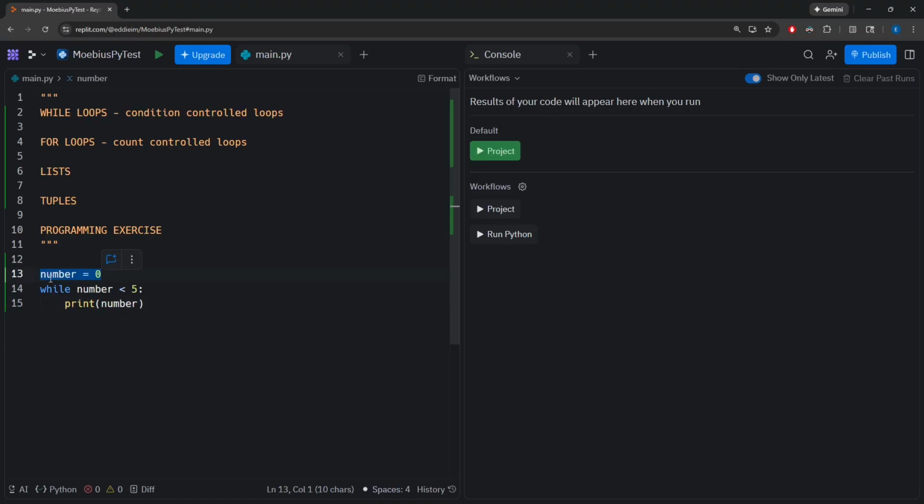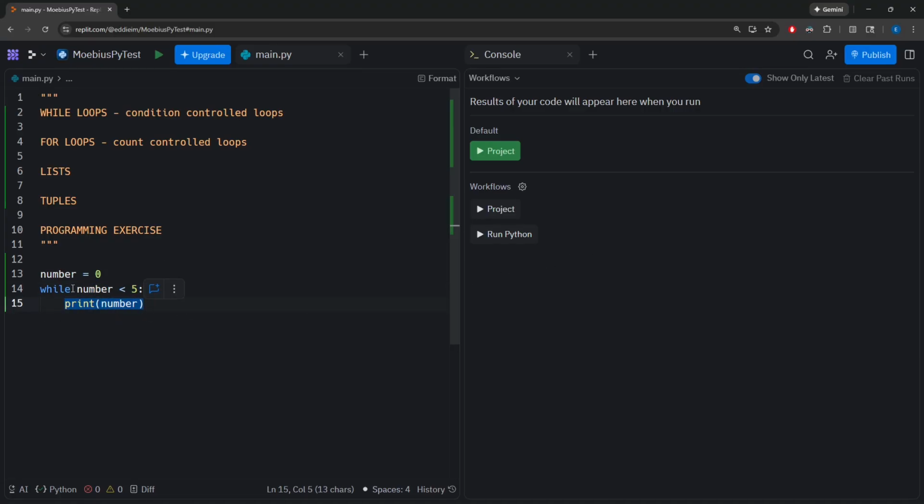So we have a variable number with the value of 0. And while number is less than 5, I'm going to be printing number. So number is 0, number is indeed less than 5, the condition resolves to true. I'm going to print number, the number 0 shows up. Now, with an if statement, we would have been done if it was an if statement. But since this is a while loop, I go back up and check the condition again. The condition remains: 0 is less than 5 is true. I print number, I end up with 0.